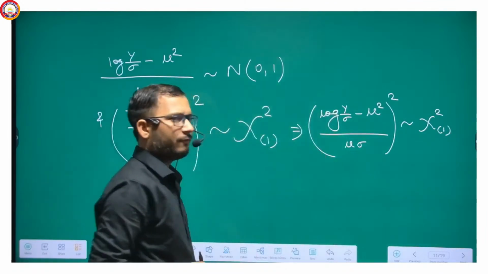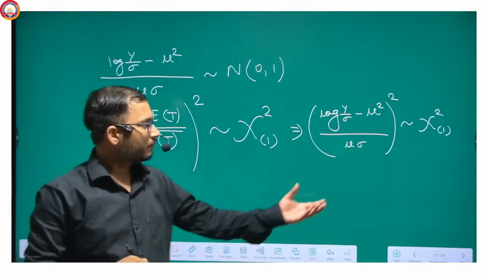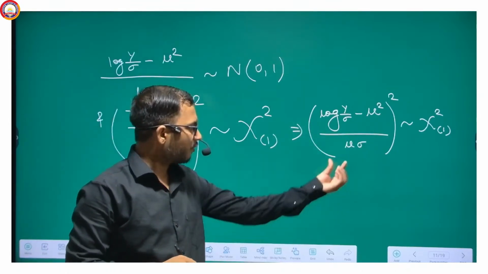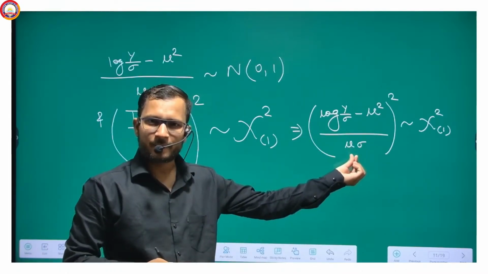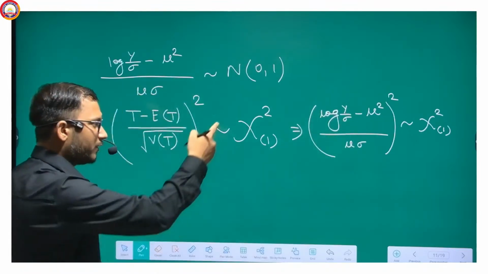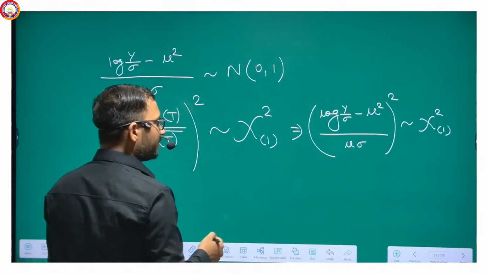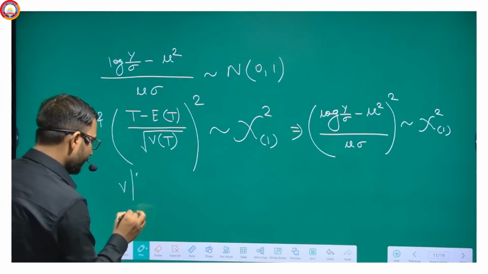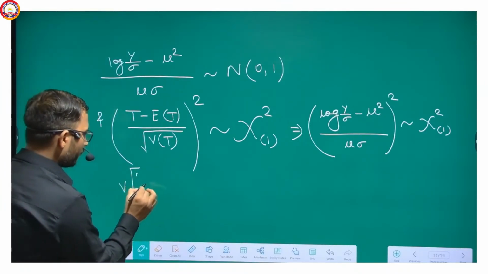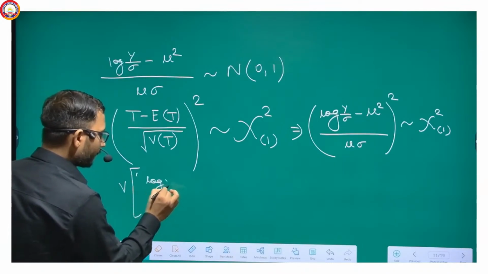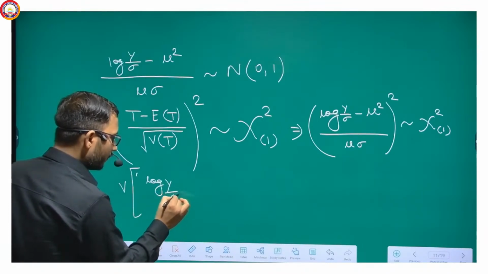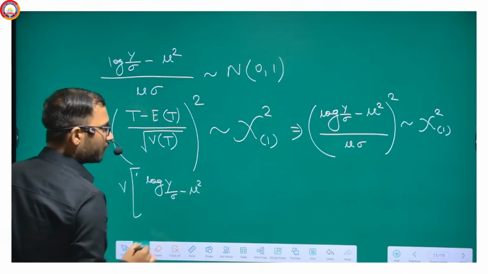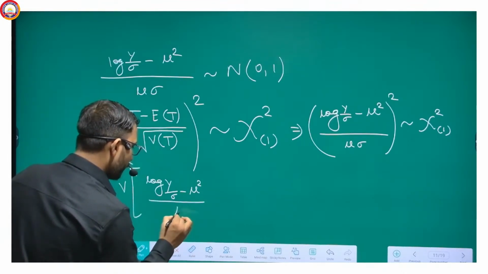So let me find the variance of this, because this is just the constant, no? So we will find the variance of it first. So let me find it. Variance of, that means variance of log y upon sigma minus mu square upon mu sigma